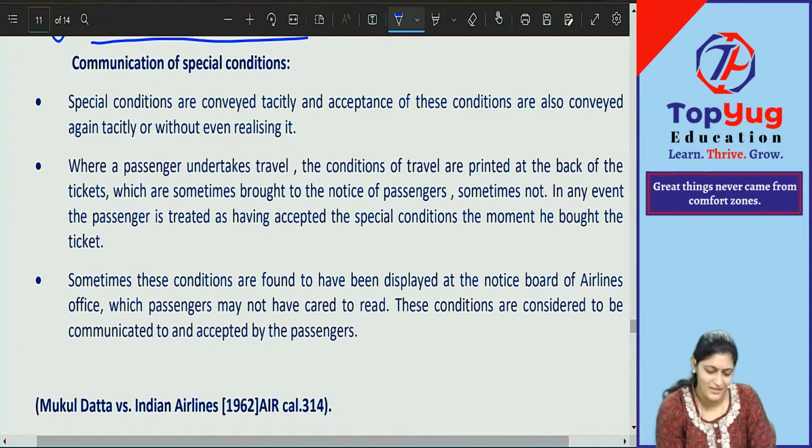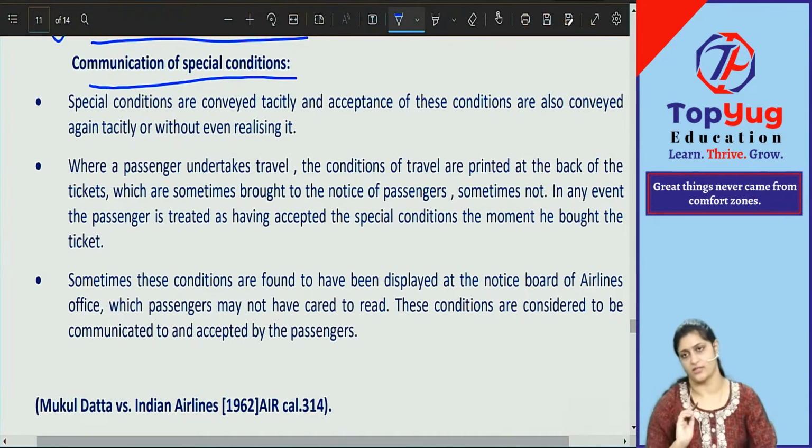Okay. Now next, communication of special conditions. This is not talking specifically about offer or specifically about acceptance. It is talking about some special conditions which are attached with the offer.